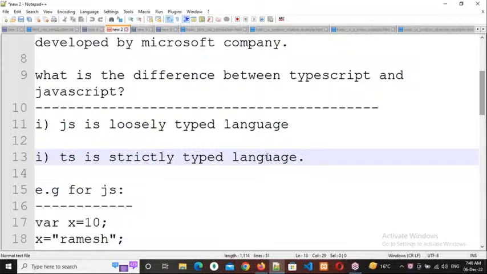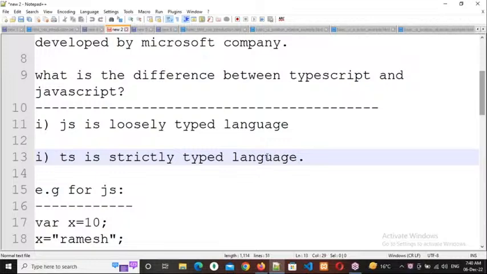Some data will be numbers, some data will be alphabets, some data will be alphanumeric characters, some data will be special characters, some data will be true or false, and some data will be objects also.